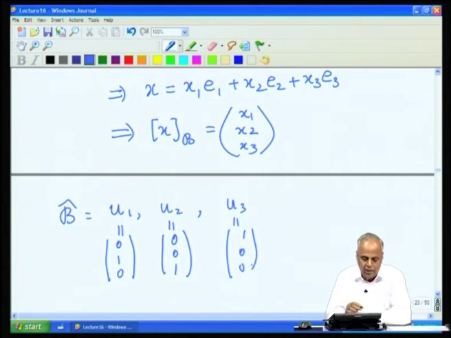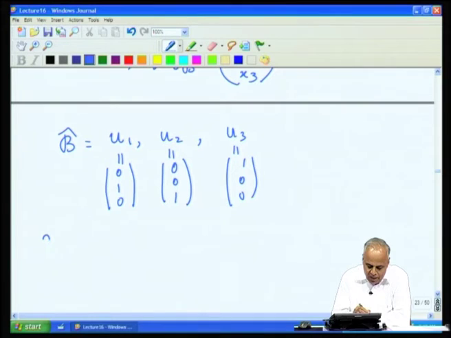So, u1 is the e2 of the previous case. The second vector of the previous basis has become the first vector of this basis. The third vector of the previous basis has become the second vector of this basis, and the first vector of the previous basis has become the third vector here. So, we have the same basis set, but a different order.